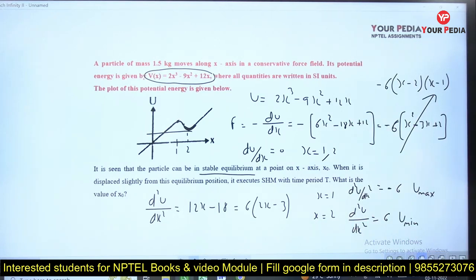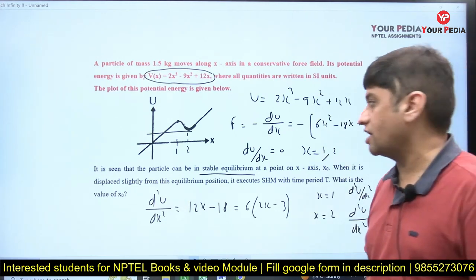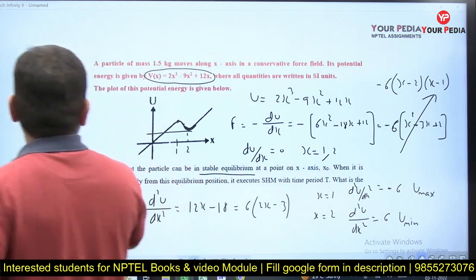But what is the minimum or maximum value of U? Suppose he asks you what can be the maximum value of the potential energy. Let us say, what can be the maximum value of potential energy.